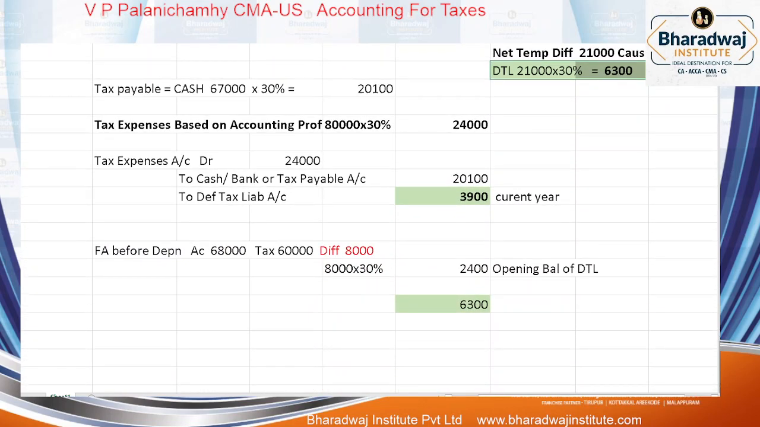For the current year, what is the tax expense based on accounting profit? What is the accounting profit? It is given in the problem. 30% of 80,000 is 24,000. How much is the taxable profit? 67,000. At 30%, how much is the difference? 3,900. In which year is this 3,900 added to deferred tax liability?